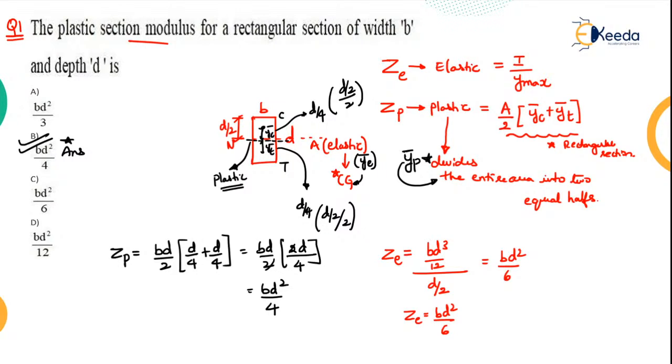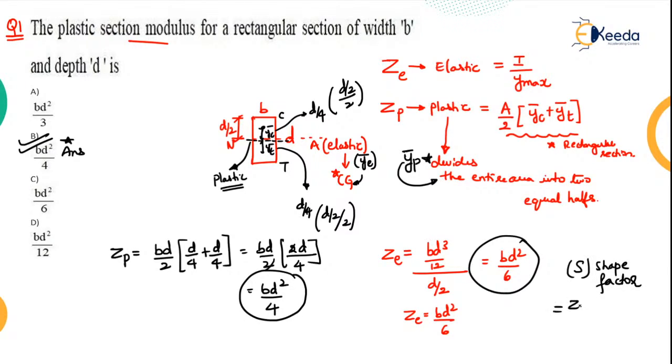So if they ask you the elastic section modulus, it is BD square by 6, and the plastic section modulus is BD square by 4. In case they ask you the shape factor S, it is ZP by ZE. So it will be BD square by 4 whole divided by BD square by 6.